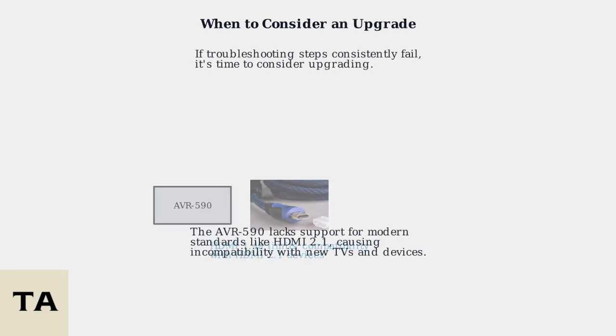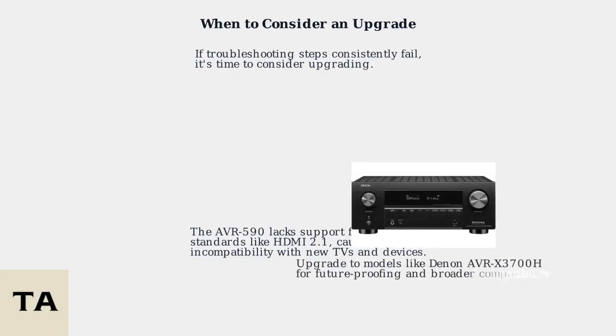The AVR-590's HDMI 1.4a support makes it increasingly incompatible with modern devices and standards like HDMI 2.1, which is essential for features like 4K HDR and eARC. Consider upgrading to newer models like the Denon AVR-X3700H, which offers future-proofing with HDMI 2.1 support and broader compatibility with current and upcoming devices. Upgrading can also help reduce e-waste by replacing a malfunctioning legacy device with a more reliable and efficient model.